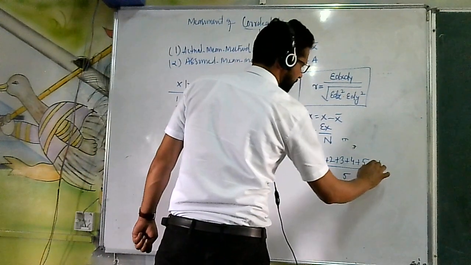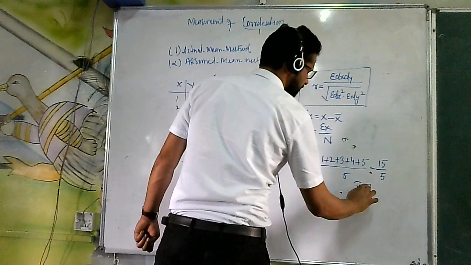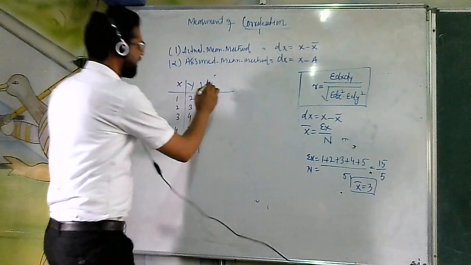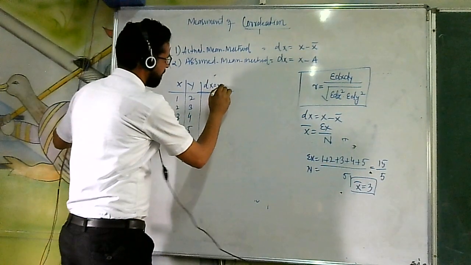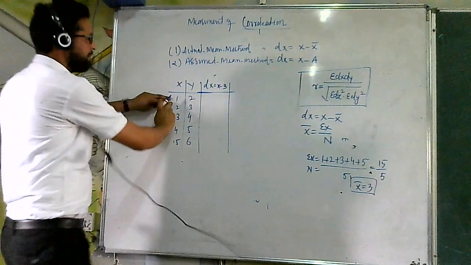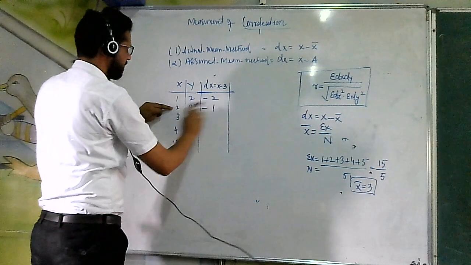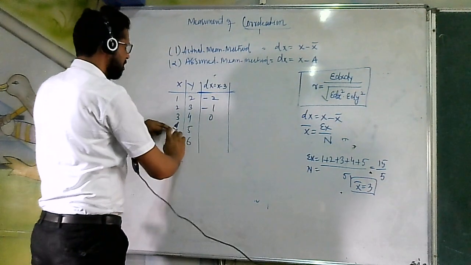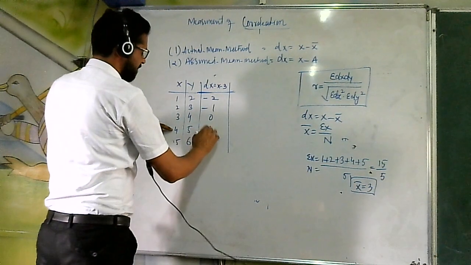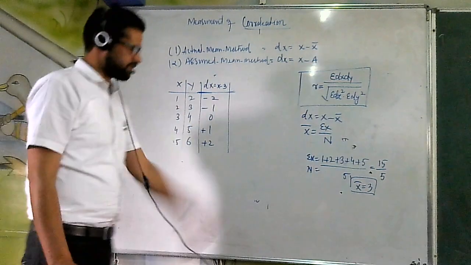So that is 15 upon 5, so x bar will be equal to 3. Here I can write x minus 3. So 1 minus 3 is minus 2, 2 minus 3 is minus 1, 3 minus 3 is 0, 4 minus 3 is plus 1, and it will be plus 2.